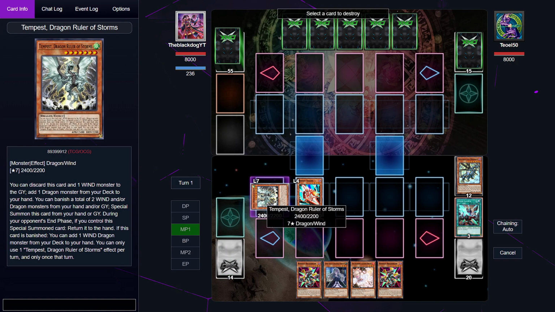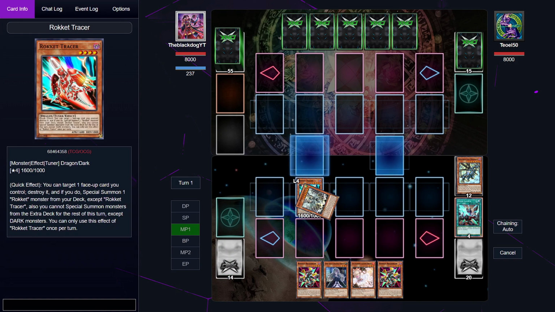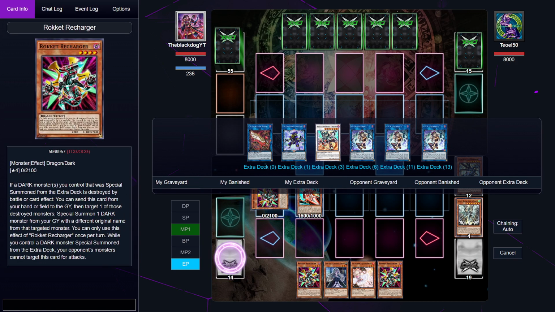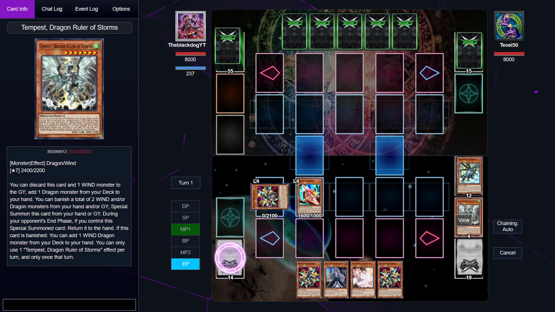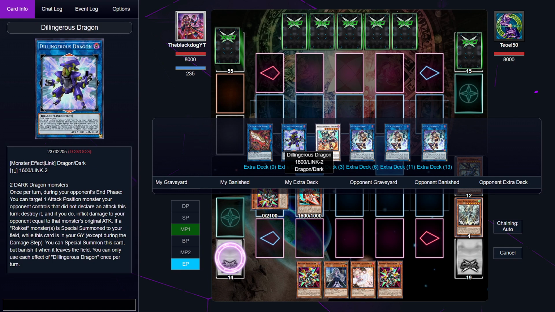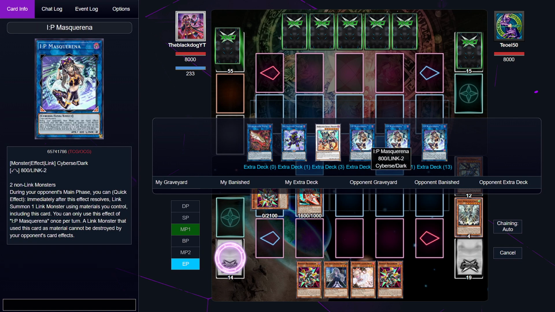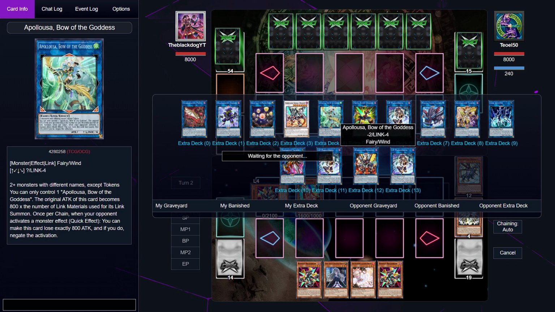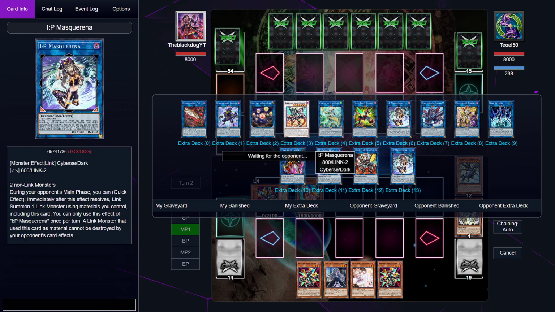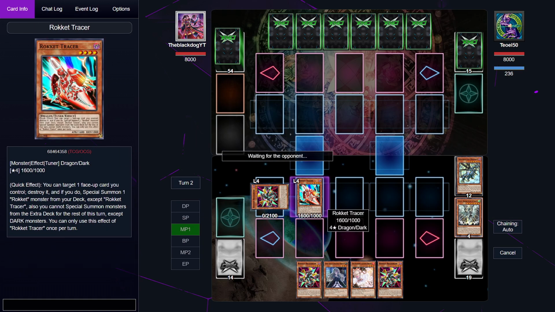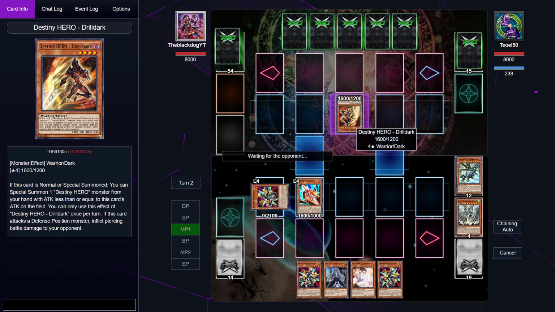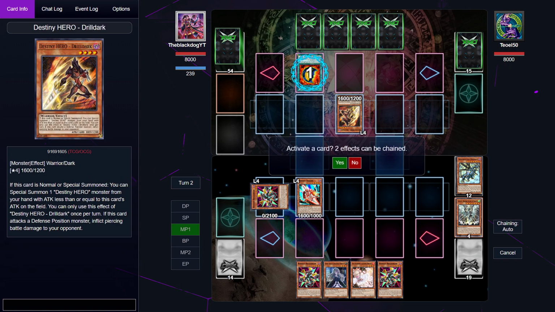This is already so bad. We're going to destroy Tempest, and we're going to special summon another Rocket Recharger from our deck, and we are going to just summon... I also can't go for that one. The Lindrus can't do anything, and we're just going to end our turn. This is so bad. I mean, you could play the deck a little differently by having a little bit of a different extra deck. I mean, for one, I'm not really used to playing Dragon Link, this version of Dragon Link.